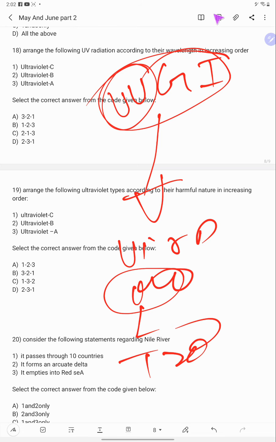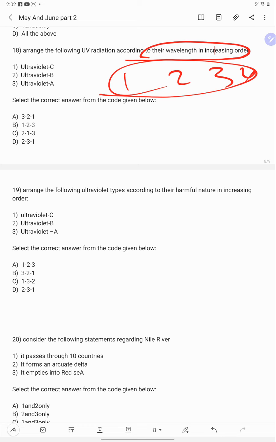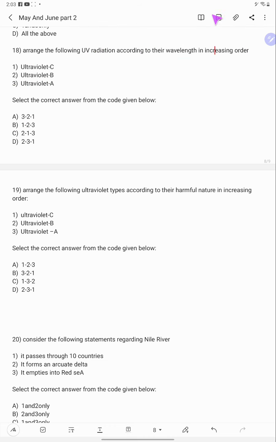Okay, fine. And what is the question? Arrange the following UV radiation according to their wavelength in increasing order: ultraviolet C, ultraviolet B, ultraviolet A. You have to arrange it in increasing order, 1, 2, 3. Ultraviolet C is short, this one is medium, this one is long. So increasing order means 1, 2, 3. Answer is B.